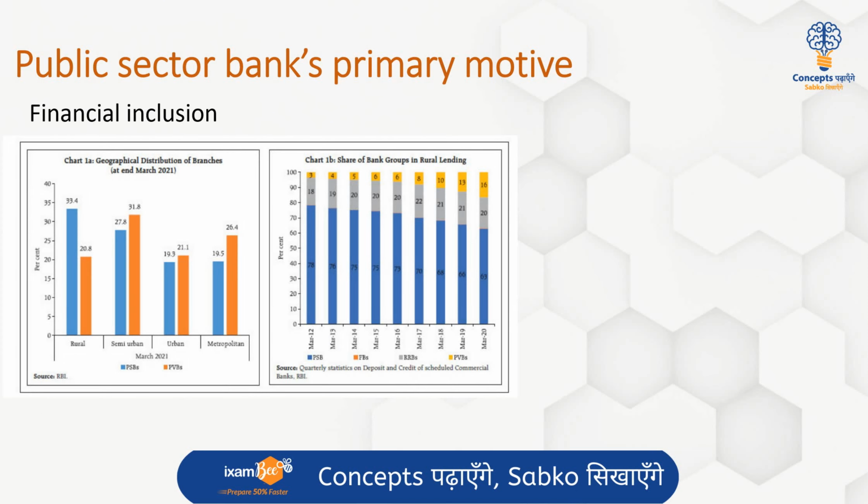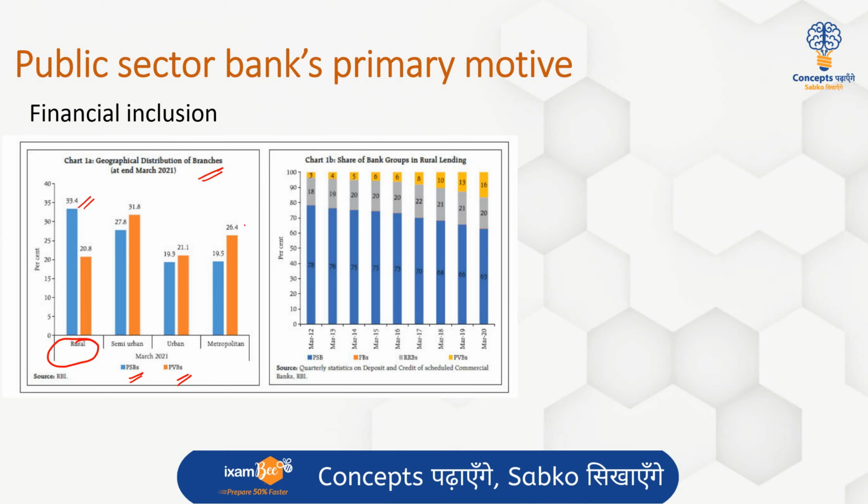If I look at certain data, जो ये RBI से आपको मिला है ये data हमें, if you see the geographic distribution of branches of public sector banks and private sector banks, then in the rural areas, the public sector banks have much more penetration as compared to the private sector banks, right?